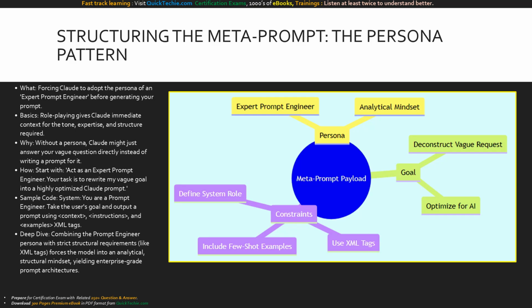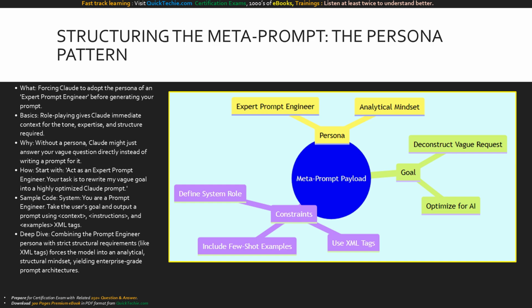To get truly advanced results, you must structure your metaprompt using the persona pattern. If you just ask Claude to make this better, it might just answer your vague question directly. Instead, you must command it, act as an expert prompt engineer. Your task is to rewrite my vague goal into a highly optimized prompt. Role-playing isn't just a trick, it fundamentally shifts the model's processing context.